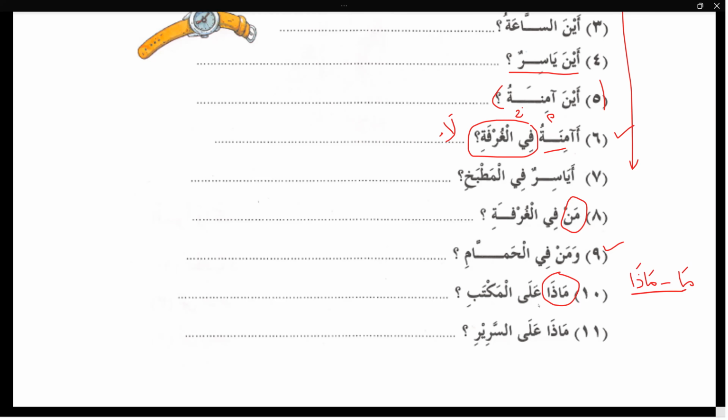So, Maza alal maktabi. What does it mean? What is on the table? So what was on the table in the chapter? Kitabun, sir. So what was on the table? Not huwa. Maza alal maktabi. Al kitabu alal maktabi.